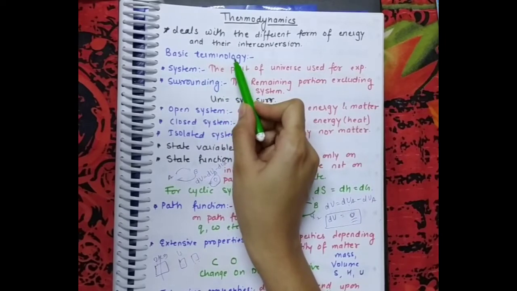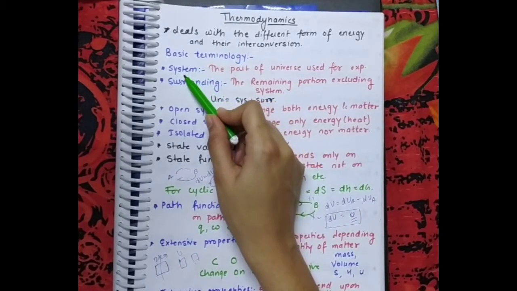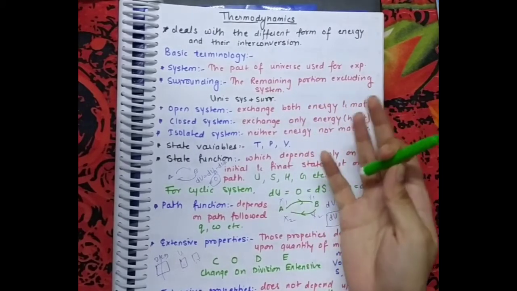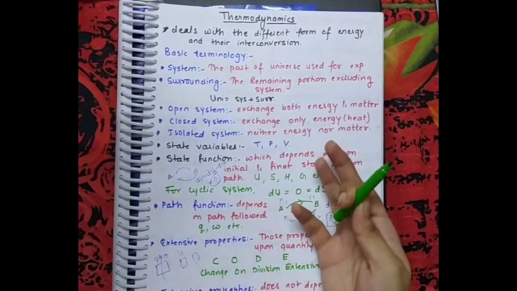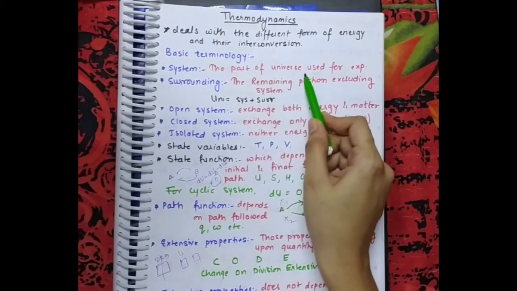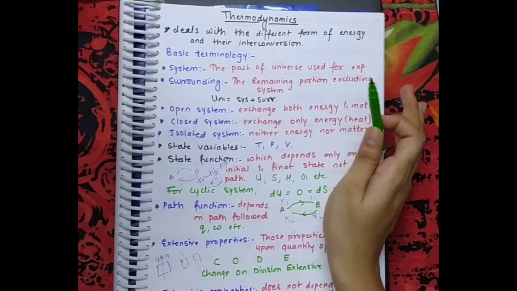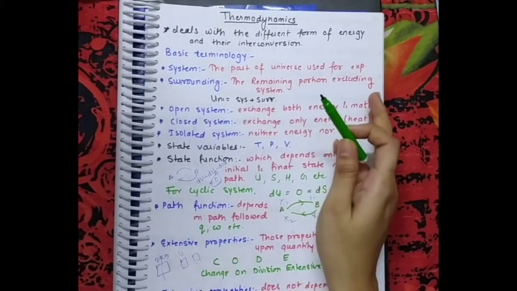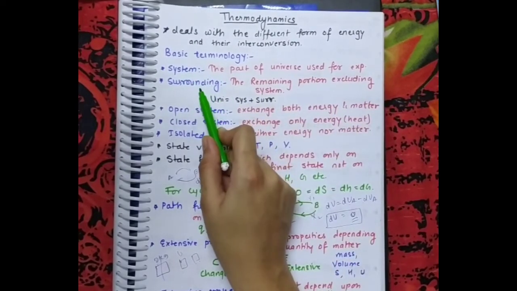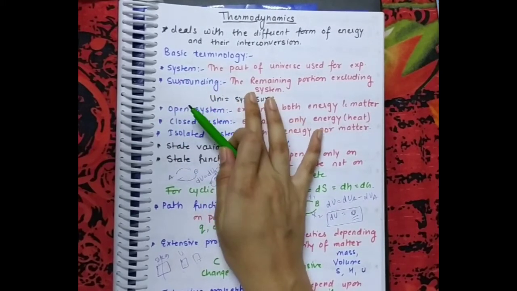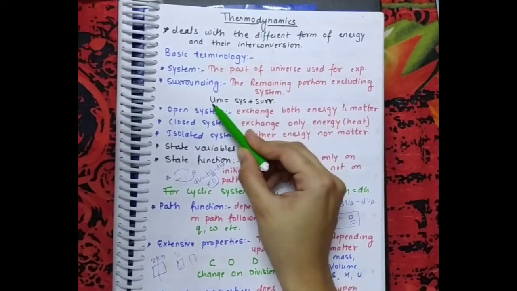Basic terminologies which we generally use in thermodynamics: system. System means what? The part of the universe. Universe means the space around us. The part of the universe which is used for experimentation, whether it can be a kettle or a bomb calorimeter, which we use for any experiment, is known as system. Surrounding means except the system, the remaining portion is known as surrounding. System and surrounding make the complete universe.